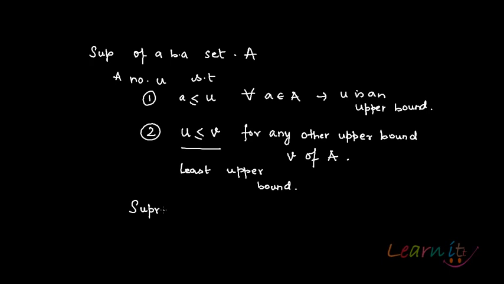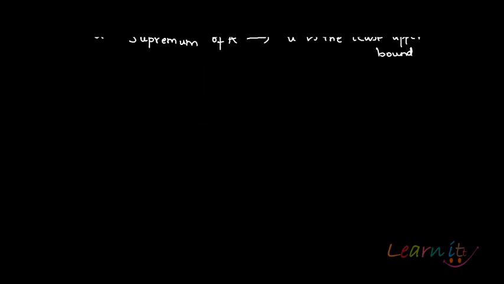So u is a supremum of A means that u is the least upper bound. You can have a lot of upper bounds, but u is the least upper bound.